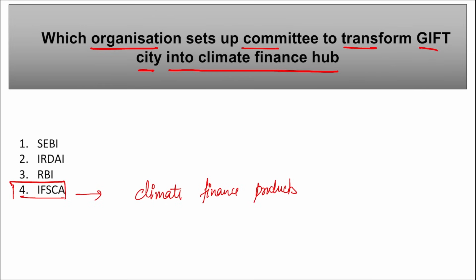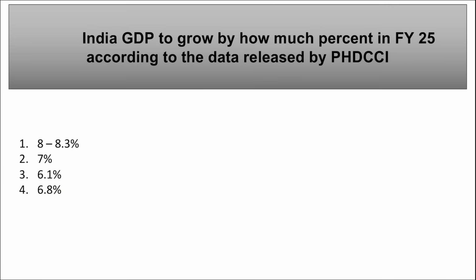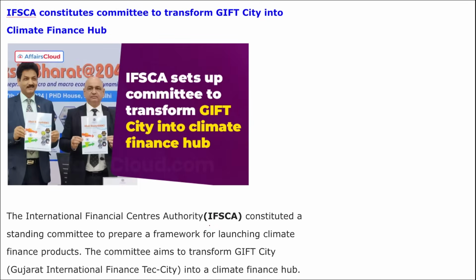Correct? Apart from this, if we talk about IFSCA, who is the chairman of IFSCA? K. Rajaraman. The headquarters of IFSCA is in GIFT City, Gandhinagar, Gujarat, and IFSCA was established in 2020. Further, IFSCA constituted a standing committee to prepare a framework for launching climate finance products. Right? Take a note of this.